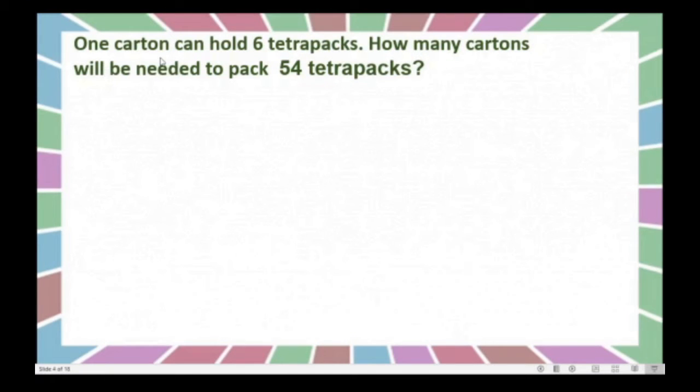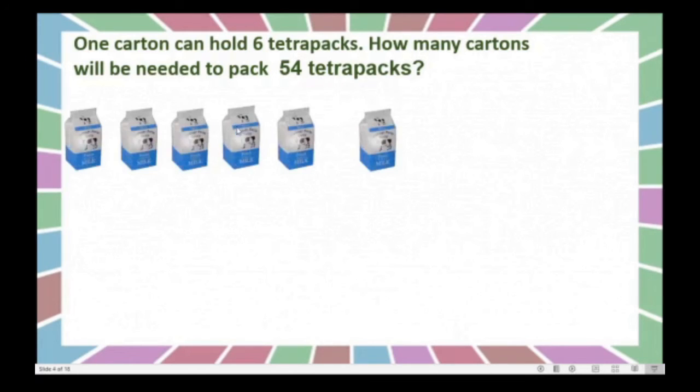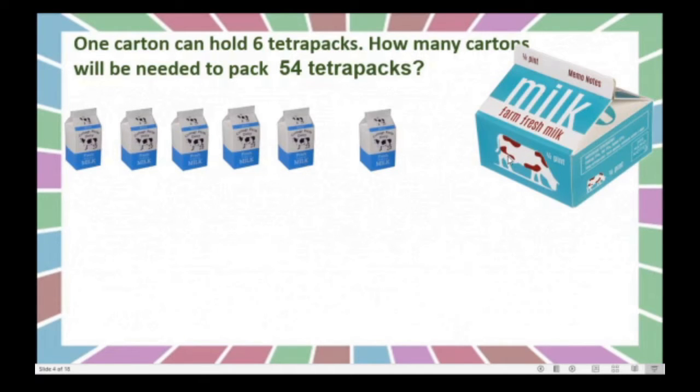One carton can hold 6 Tetra Paks. How many cartons will be needed to pack 54 Tetra Paks? Dear children, these are nothing but Tetra Paks. Got this? These are called Tetra Paks. And what is the meaning of carton? See, this is a carton.